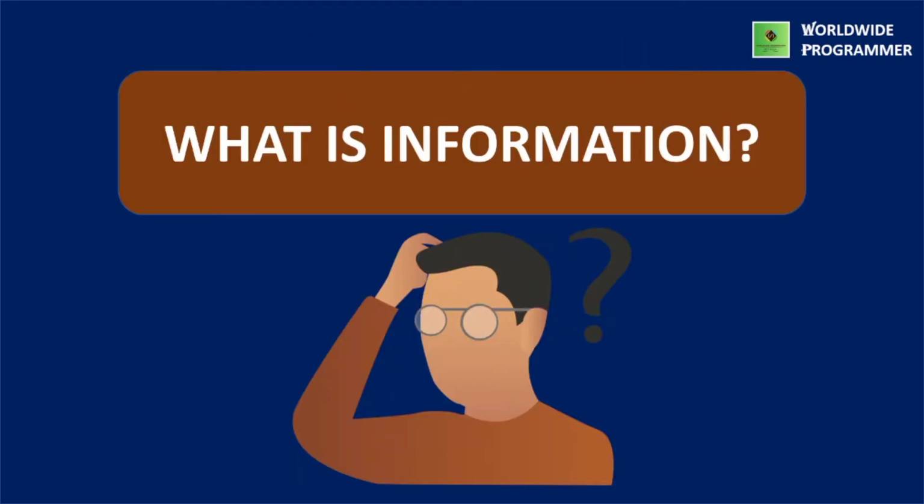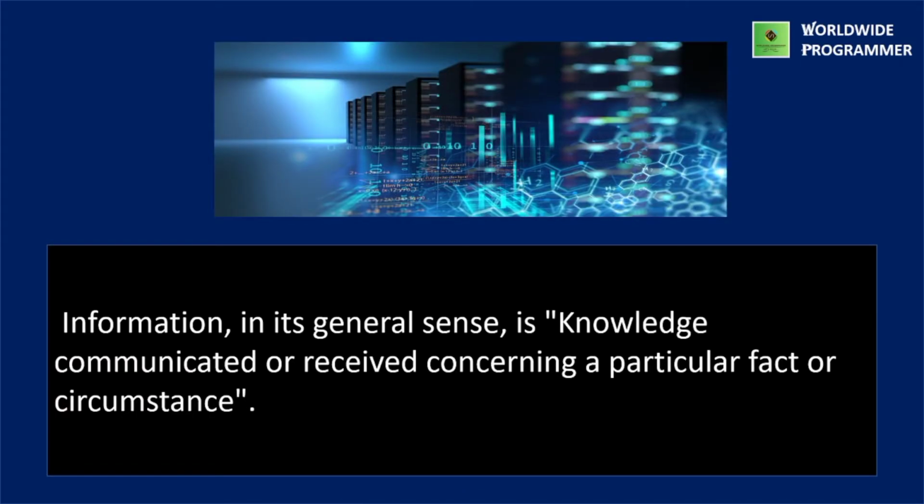Next one is what is information. It is nothing but the refined data that have been put into a meaningful and useful context. Information has a meaning and specific structure. Information in its general sense is knowledge communicated or received concerning a particular fact or circumstance.